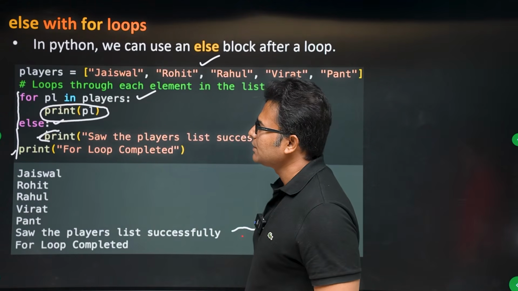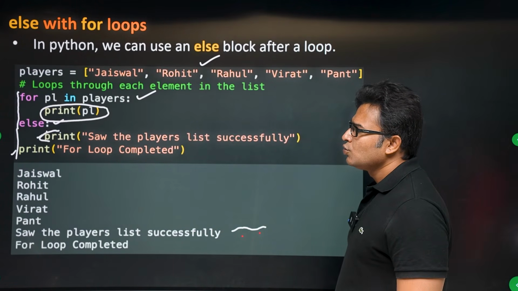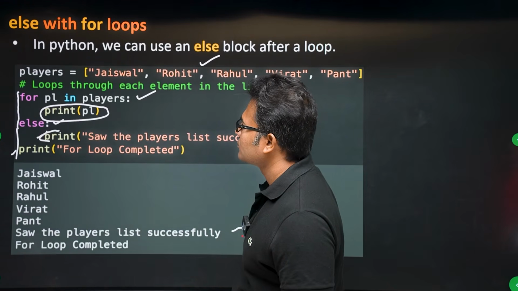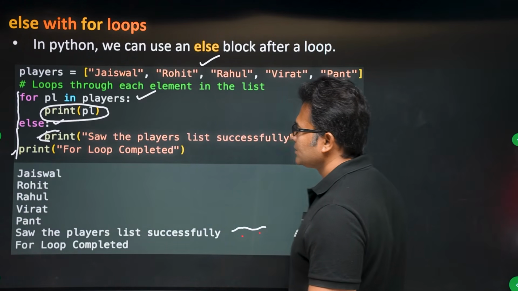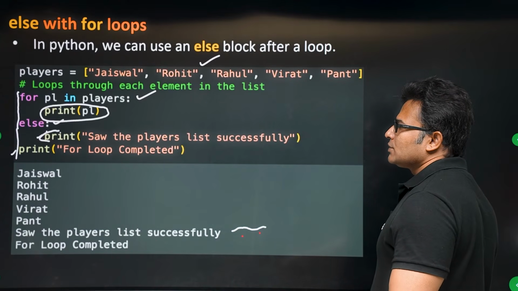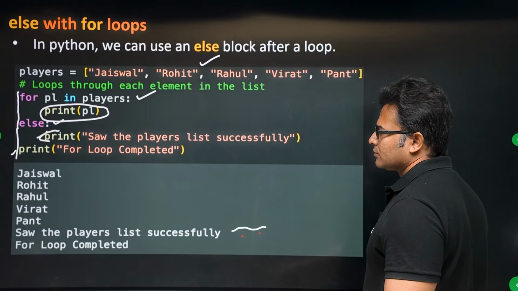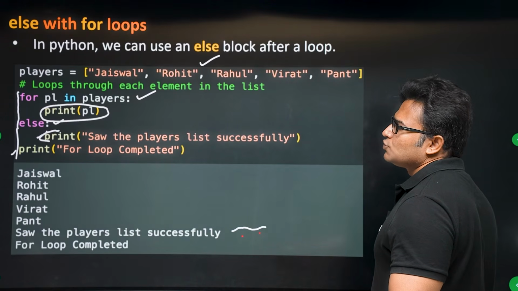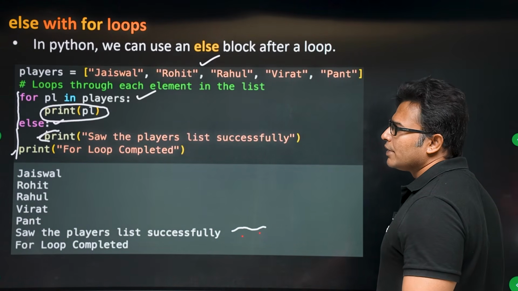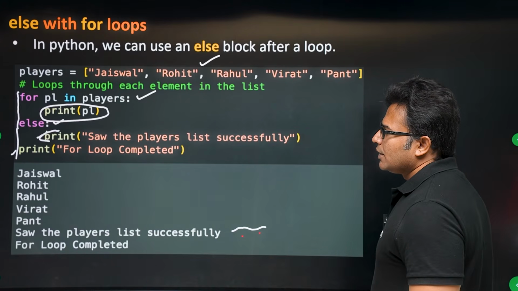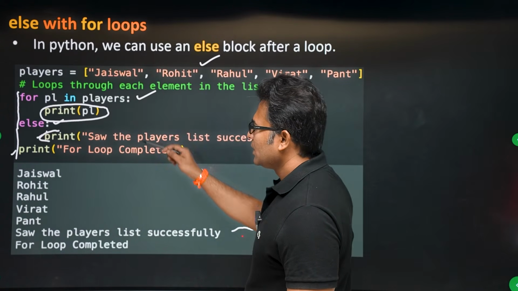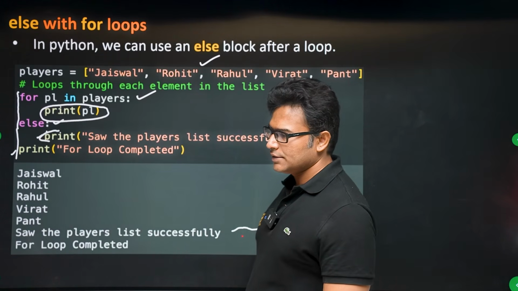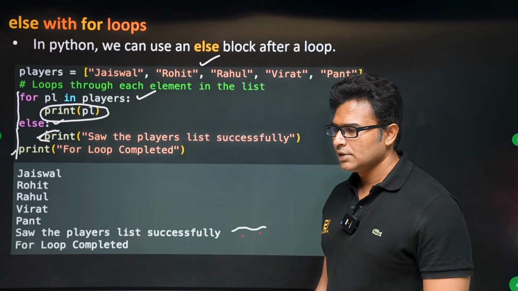Now what happens here is, initially the for loop will execute. The for loop will loop over all the elements, and after the for loop has looped over all the elements, if there is no break in the for loop, then the else will execute. So understand this. This is somewhat difficult to understand.